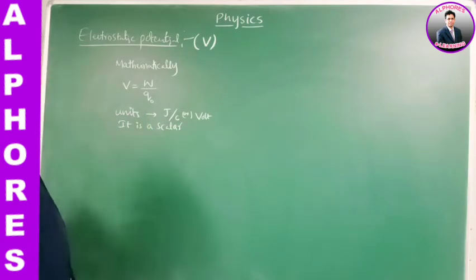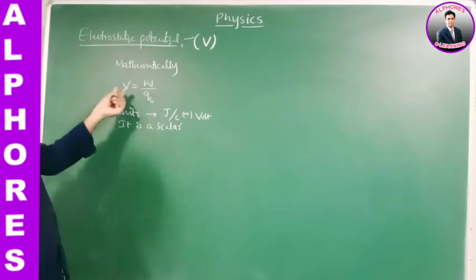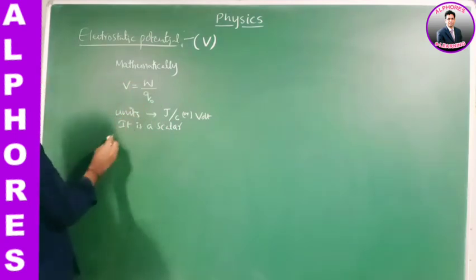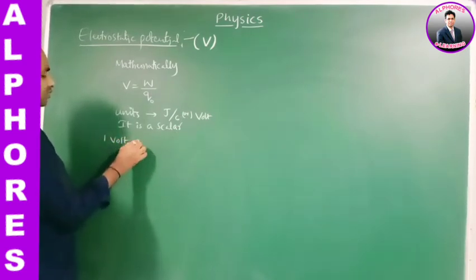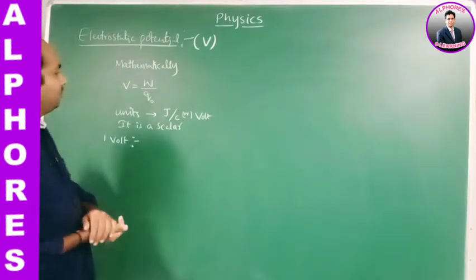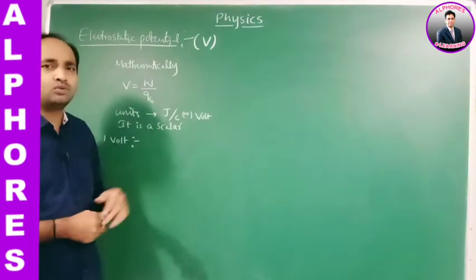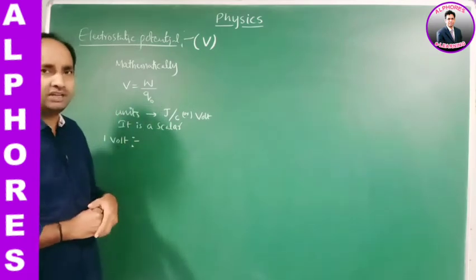Okay. Now how can we define from this definition V is equal to W by Q naught? We may define 1 volt. What does 1 volt mean? 1 volt is nothing but 1 joule of work done by moving 1 coulomb of charge from infinity to any point in the field.